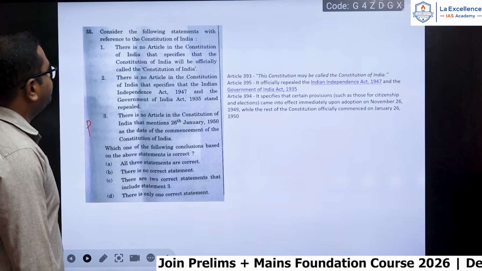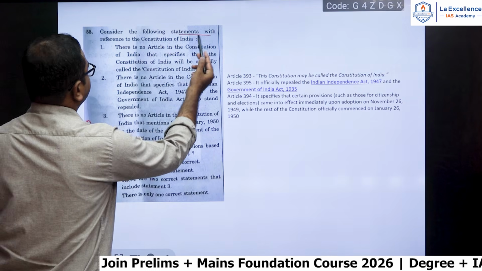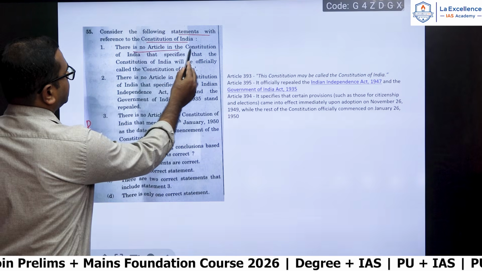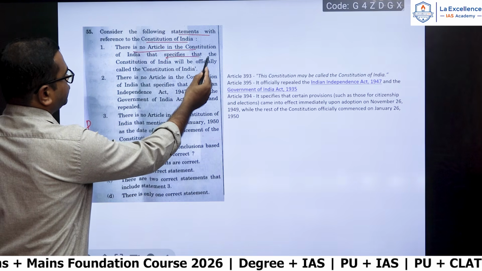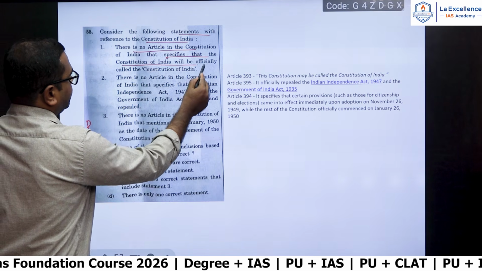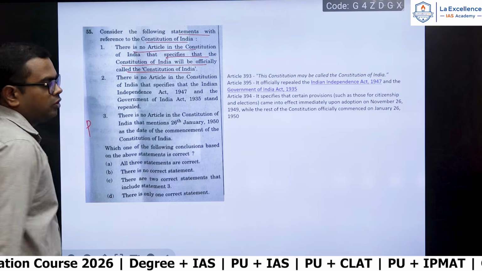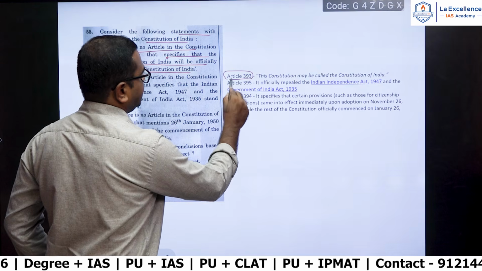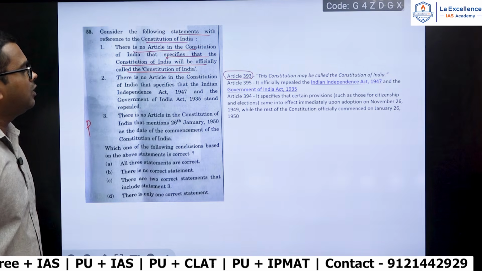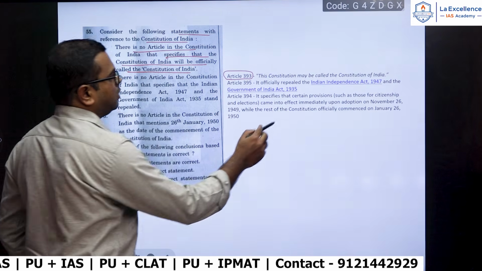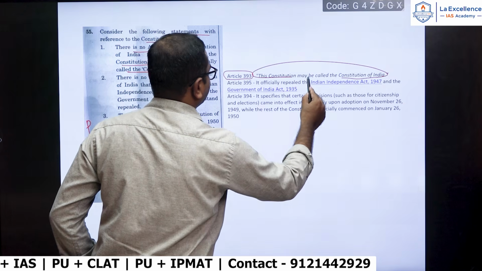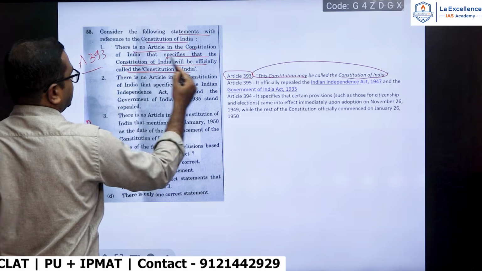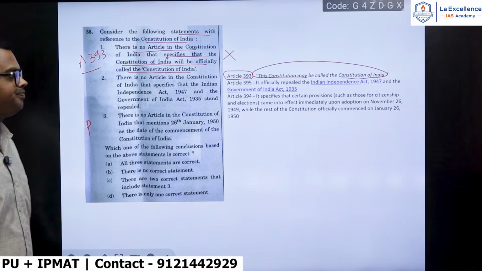Coming to the next question. Consider the following statements with reference to the Constitution of India. There is no article in the Constitution of India that specifies that the Constitution of India will be officially called the Constitution of India. But here is a twist. Article 393 of the Constitution says that this Constitution may be called the Constitution of India. So Article 393 is there. That is why this statement will be wrong.